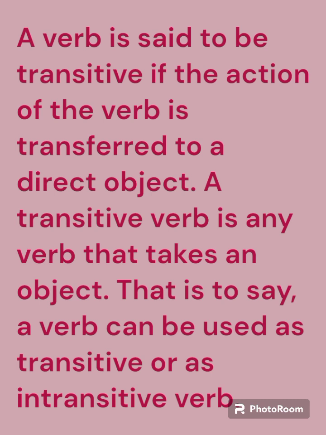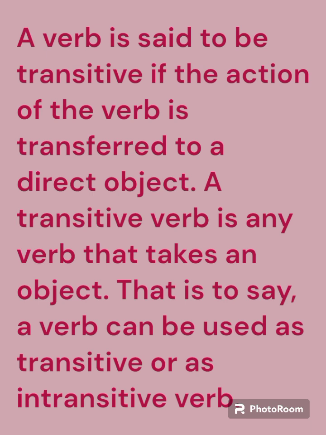So the object is anything, any person that suffers or takes the action of the subject. That is what we call the object. So when a verb has an object, it has transferred the action of the subject to the object. Therefore, it is a transitive verb. This is what we mean here.